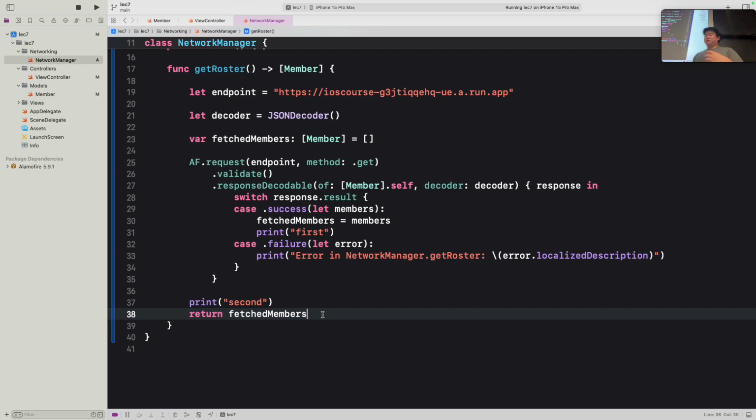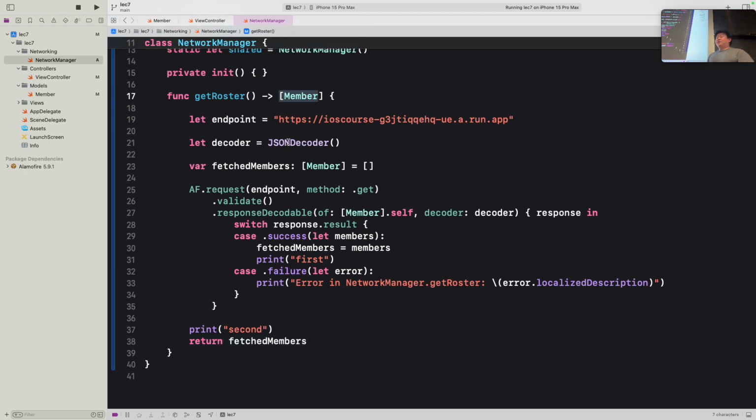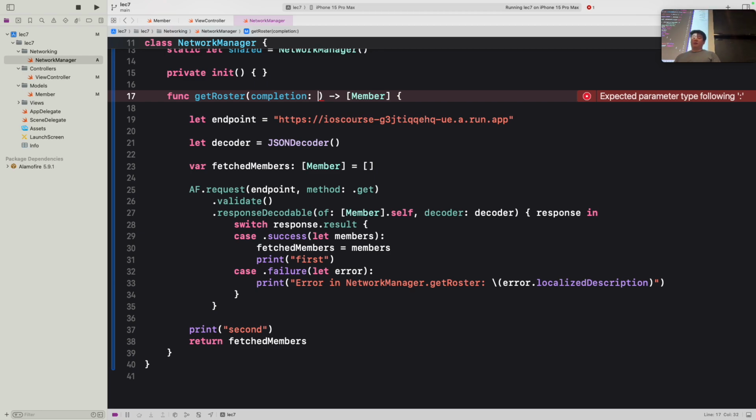We discussed this last lecture. Our solution to this is something called a callback, or specifically in Swift, a completion handler. What we want to do here is, rather than returning a member, have a function that we pass in and call upon completion of this getRoster function. So we can specify a parameter called completion, and we want this to be a function, because we're going to pass in this function and call it after completion of the request. That way we can ensure that regardless of what happens, we only call that function when the request is completed, so we don't get that issue with nothing showing up.